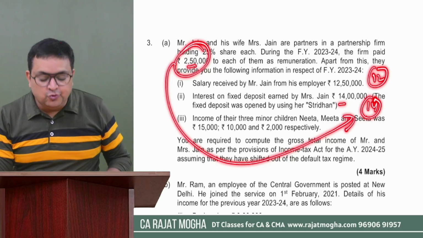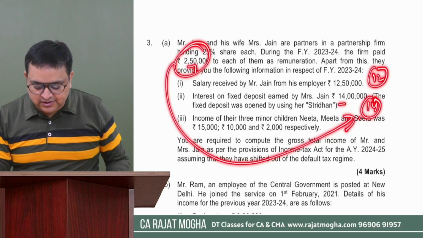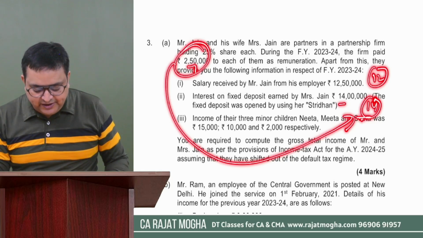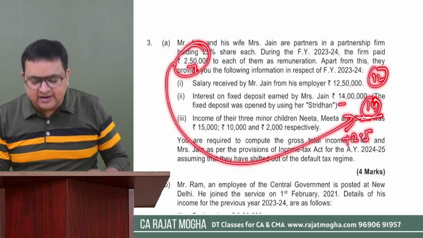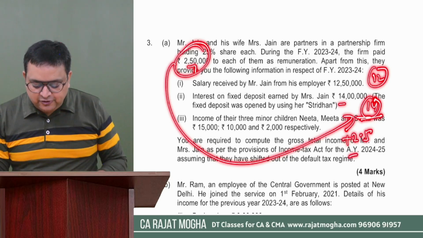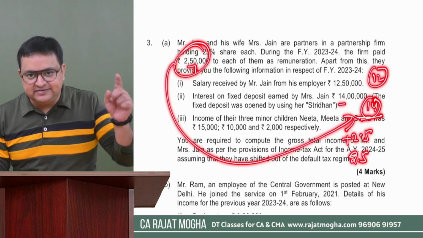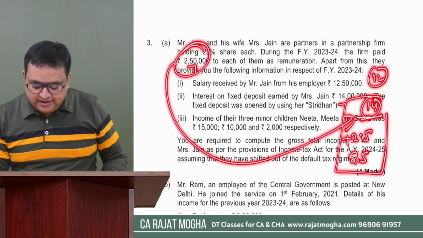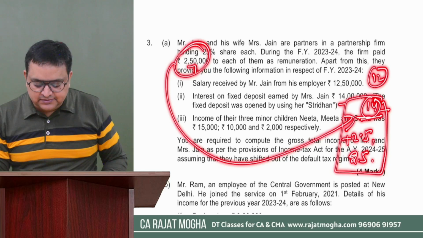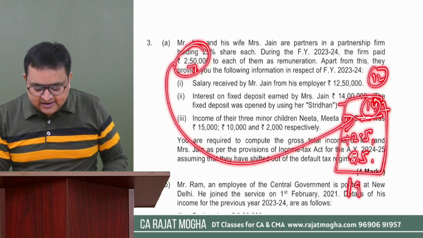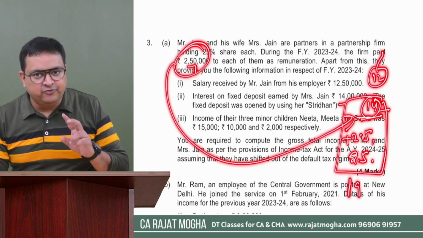See, it is 2.5 lakh each. So her income will become 14 lakh plus 2.5 lakh her remuneration and 2.5 lakh Mr. Jain's remuneration. So her income will become 14 plus 5, 19 lakh, and Mr. Jain's income would be 12 lakh.